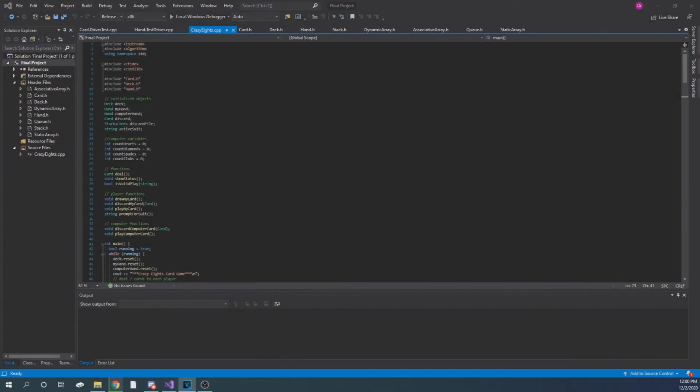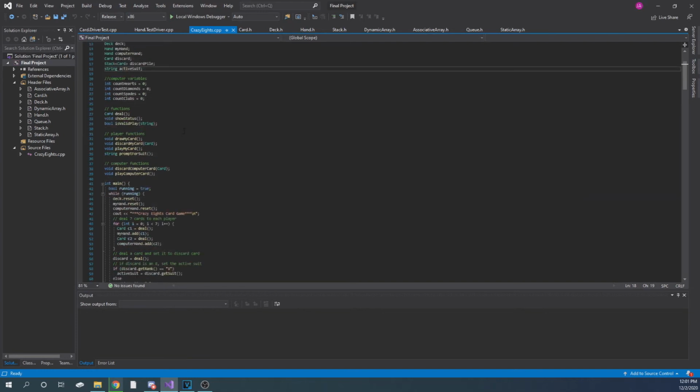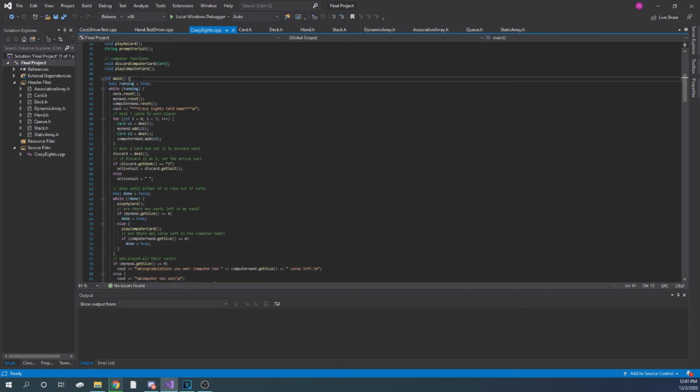So for the Crazy Eights main program, the first thing we did was initialize our objects. So we have the deck, the user hand, the computer hand, the discard card, a discard pile, which is just a stack, and then we have the active suit, which is used for displaying the active suit when an 8 is called. In the main function right here, we start with a running while loop.